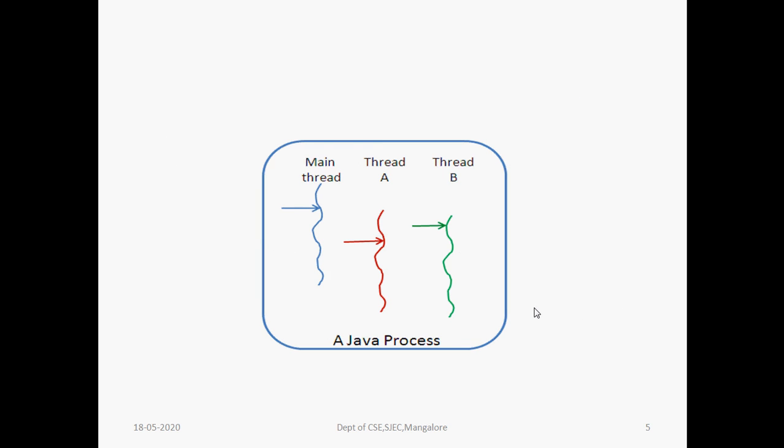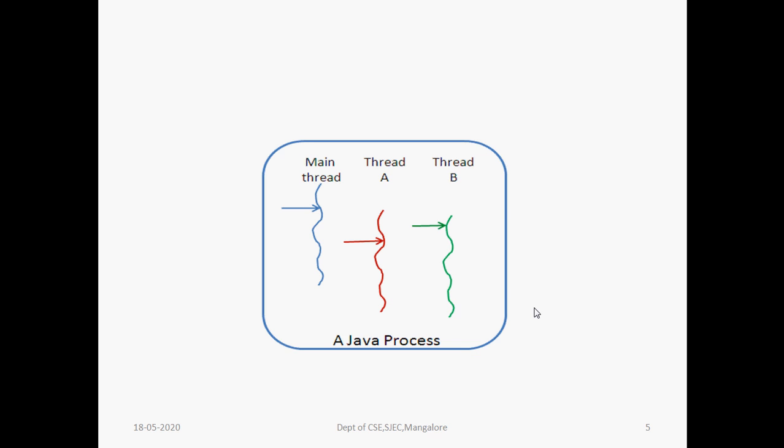So this is the diagram showing how a Java process is converted into different threads. Assume that one program has three classes. One class is for the main, another class is for another function, and the third class is for some other operations. So now there are three classes in total. These three classes are divided into three threads.